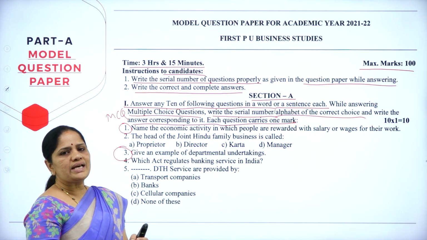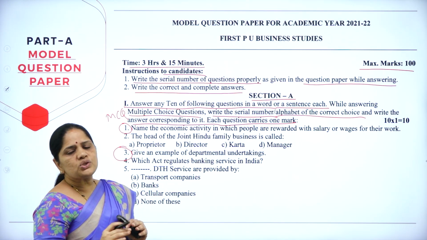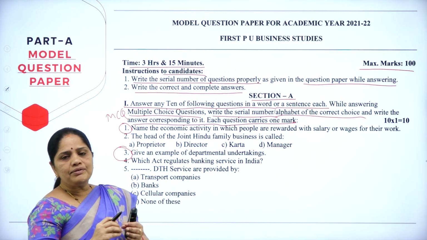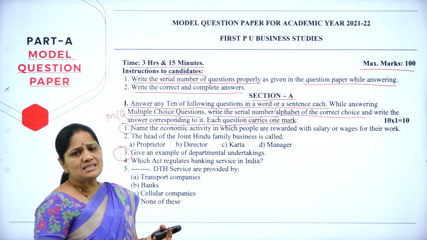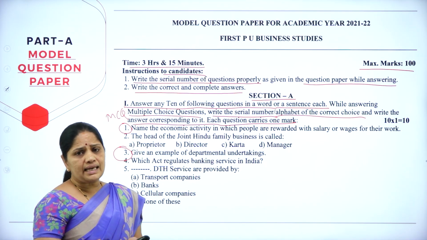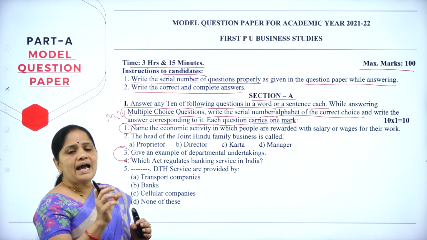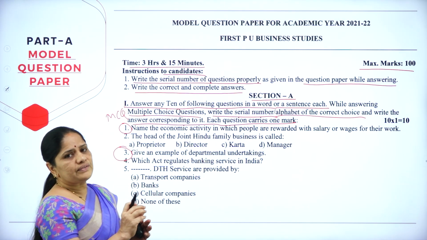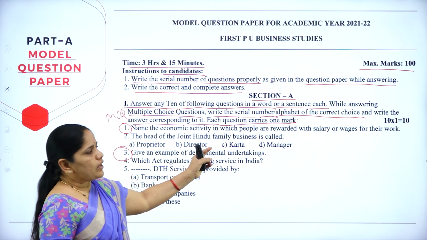Most of the students just write the alphabet number and leave it. Please don't do that. Along with that alphabet, write the correct answer also. Just write one word. What does it take? It does not take less than a second to write the word. My advice is please write the word and also the alphabet along with the answer, and write the answer corresponding to it.